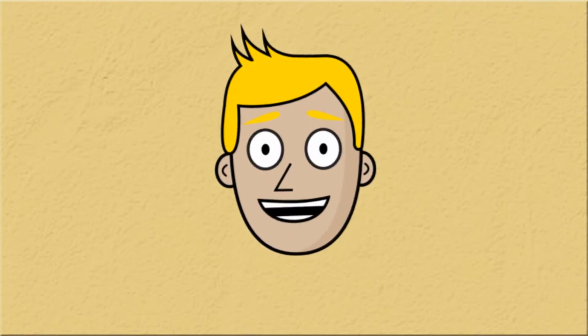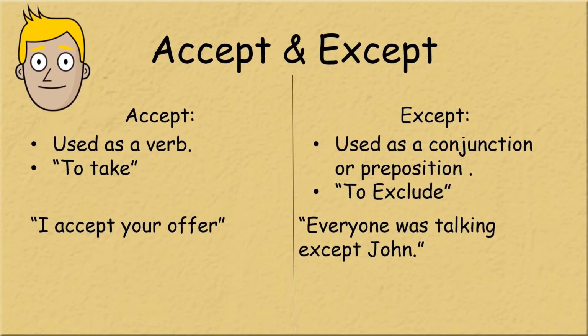Now without further ado, here are 5 most commonly confused words in English. Number 1 is accept and except. To accept means to take something like a gift or a responsibility, and is used as a verb. Except, on the other hand, usually functions as a conjunction or preposition and means to exclude something. Examples include, I accept your offer, and everyone was talking except John.